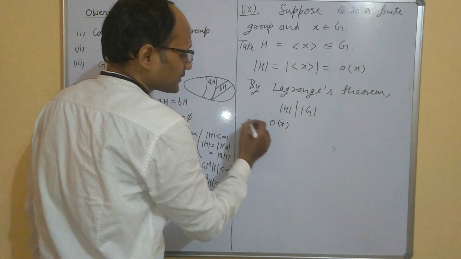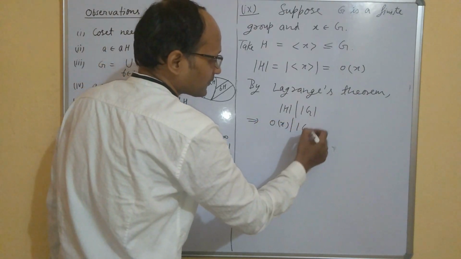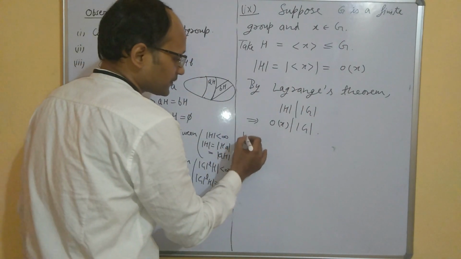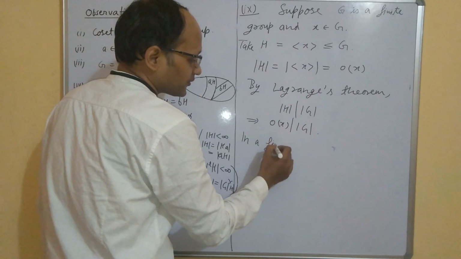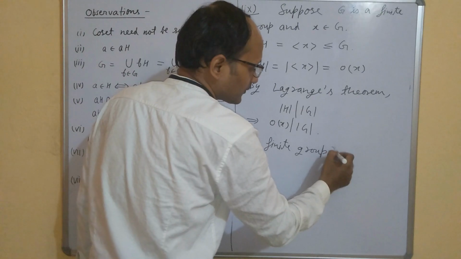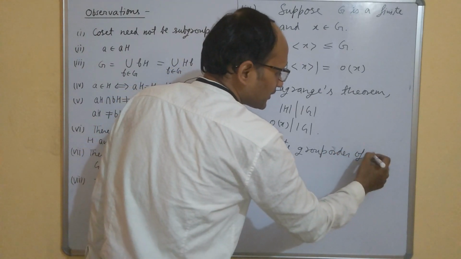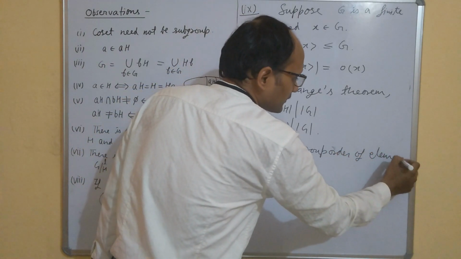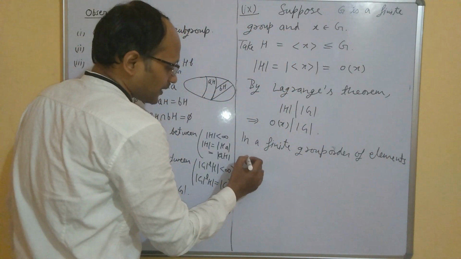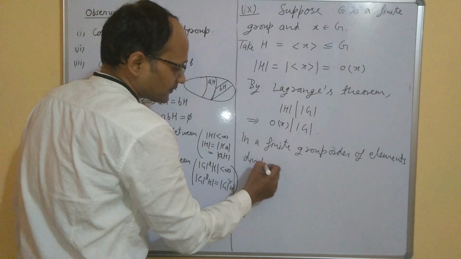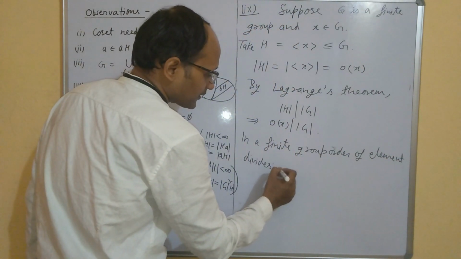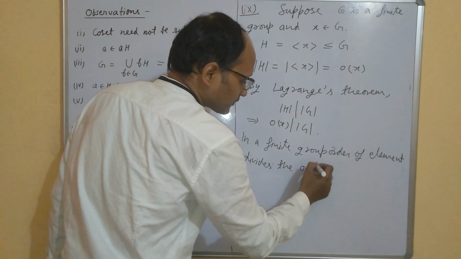So this implies order of x divides order of G. So this means in a finite group, the order of an element divides the order of the group.